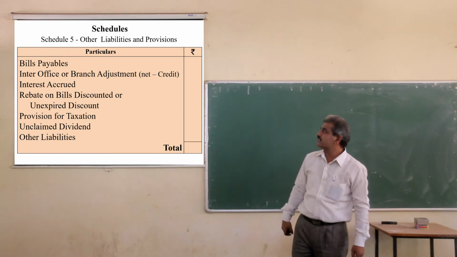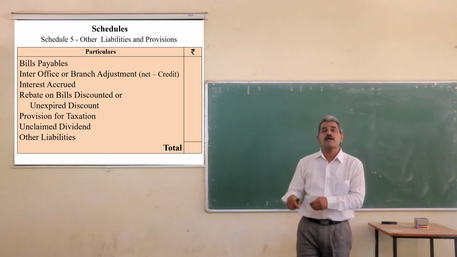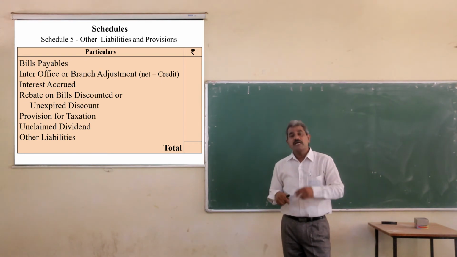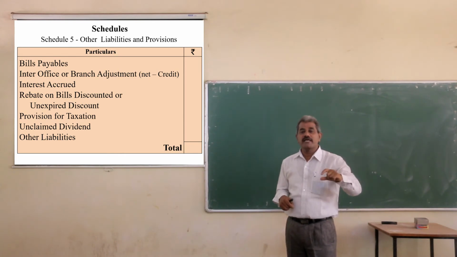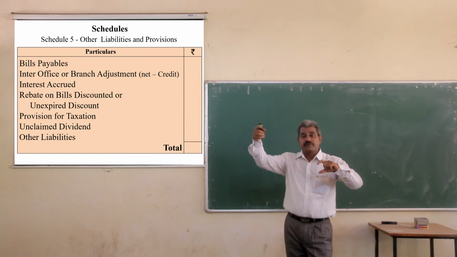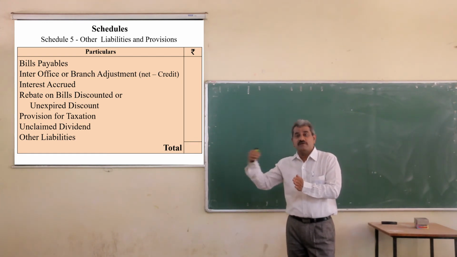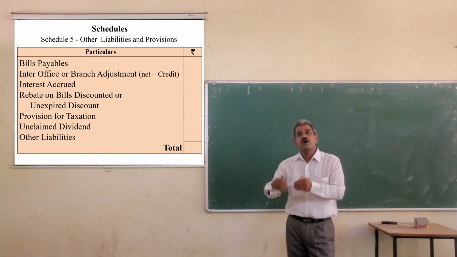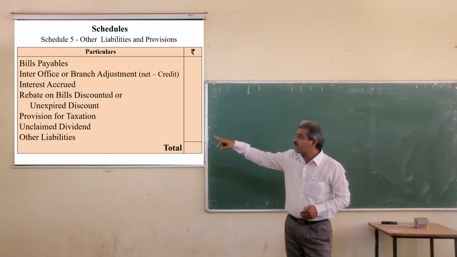And the next is rebate on bills discounted, or you may say unexpired discount. If any bill is discounted or purchased by the bank immediately before the date of year ending, and the period of the bill is such that it goes into the next year, the part of the discount which belongs to the next year is called rebate on bills discounted, or unexpired discount.